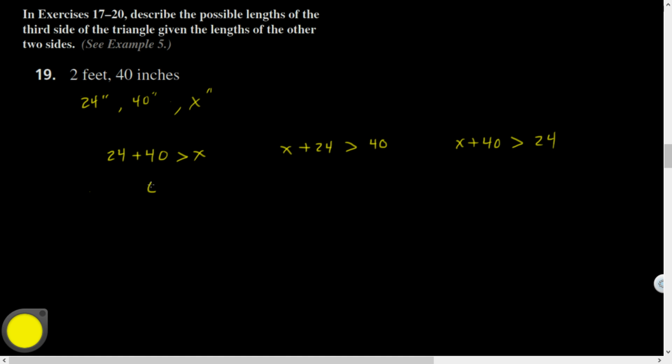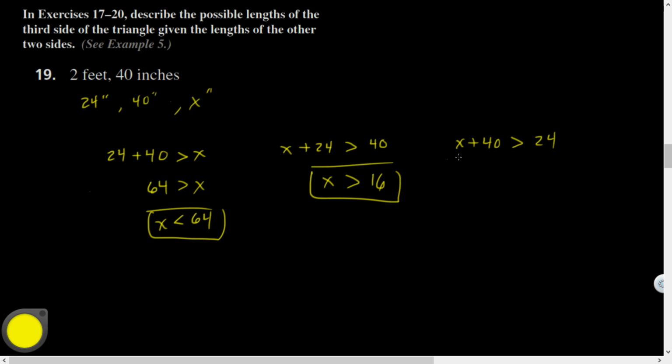So that means x has to be less than 64, my bad. All right, that's true. If I subtract 24 from both sides, x has to be greater than 16. And if I subtract 40 from both sides, x definitely has to be greater than negative 16, which I don't think will be a problem for a side length of a triangle.